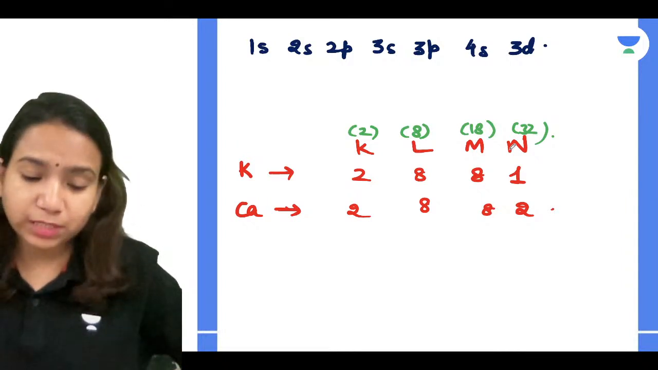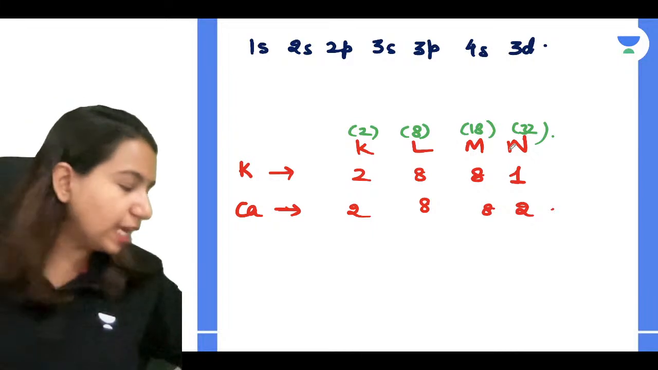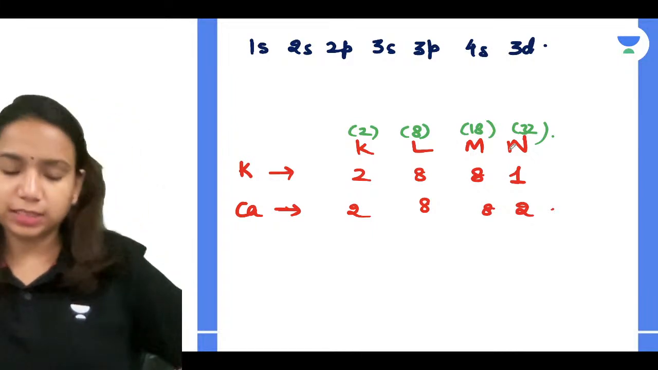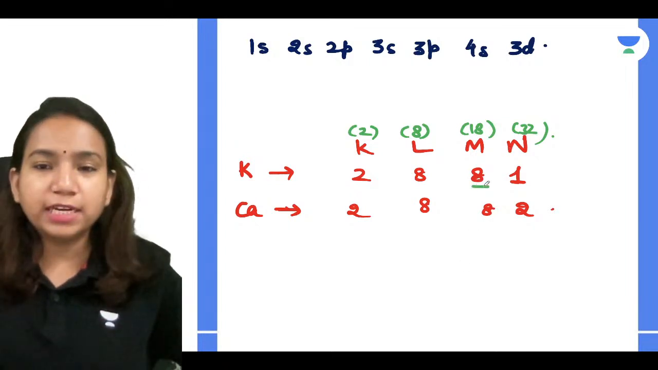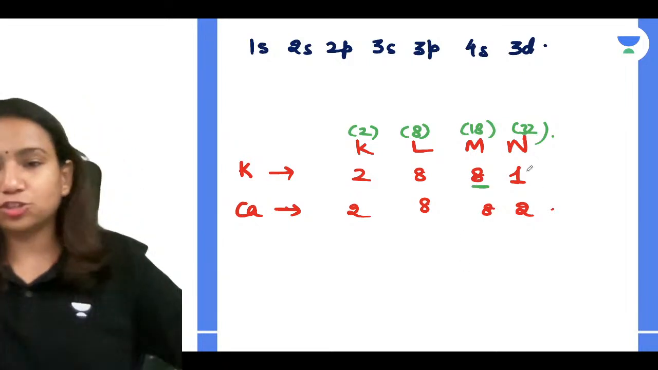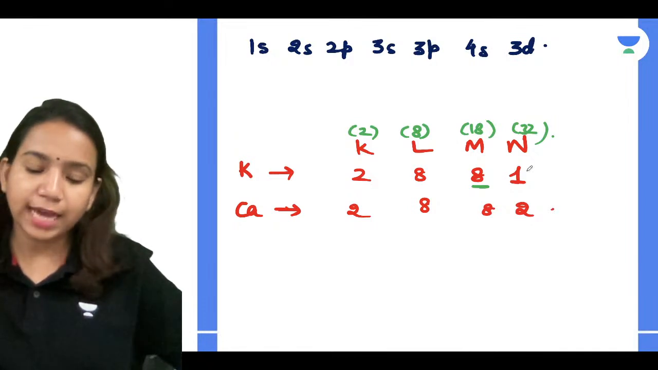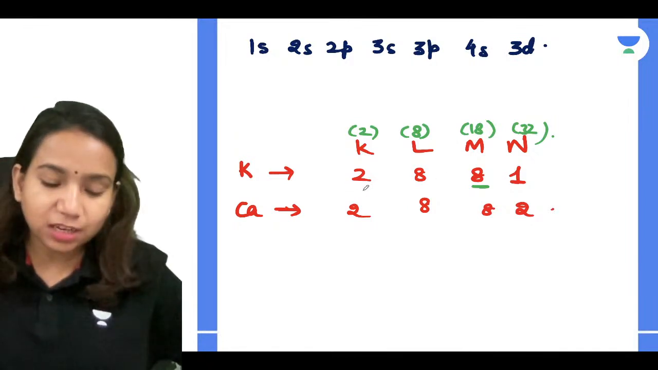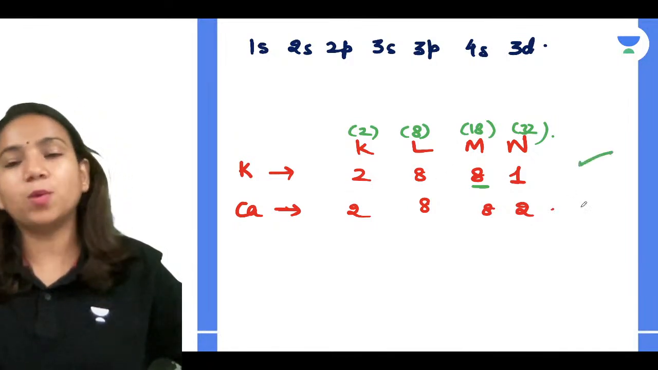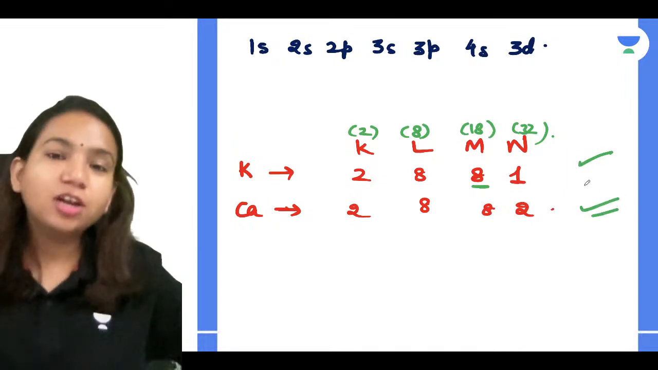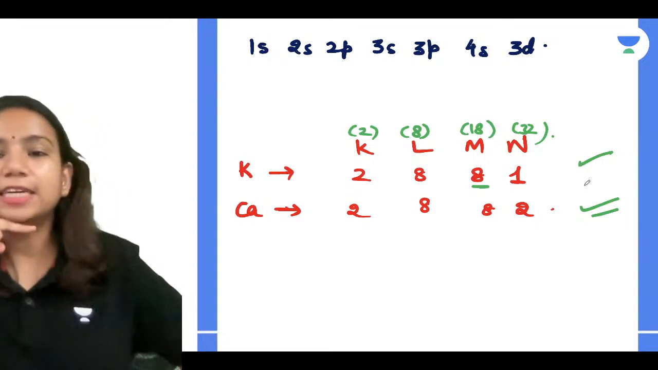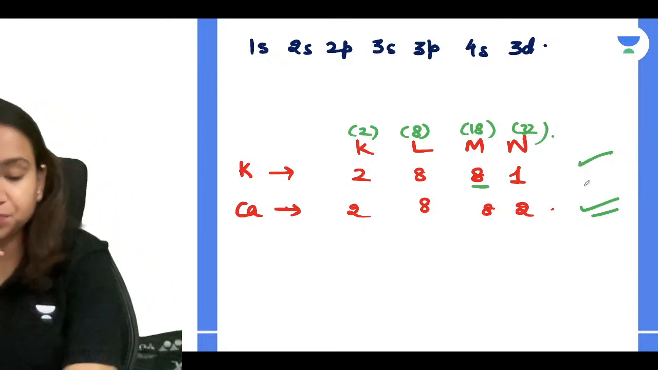In many schools they say that potassium and calcium are a little exception. You can relate that the outermost shell cannot have more than 8 electrons, and that's why we are shifting 1 electron to the next shell. So why do we write the configuration of potassium as 2881 and calcium as 2882? We'll get that answer within 2 minutes.